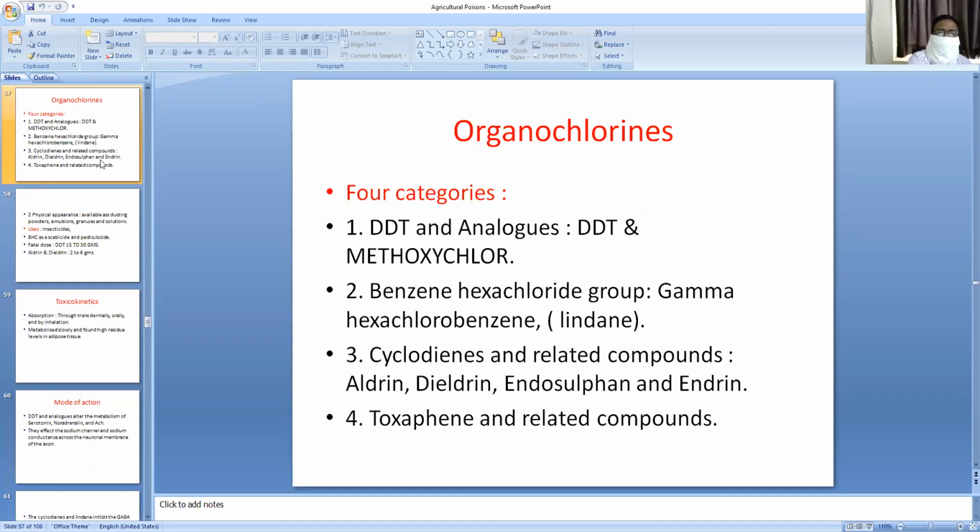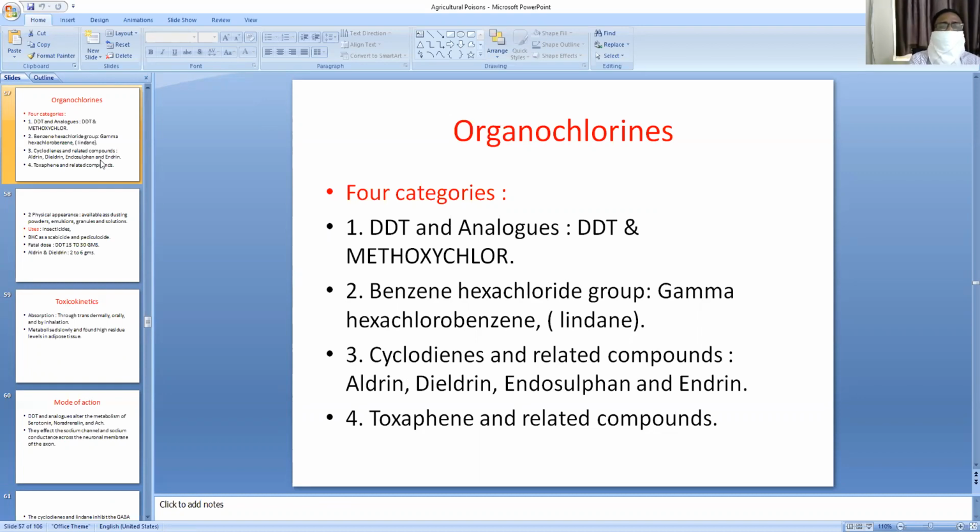Next is organochlorines. Organochlorines are chlorinated hydrocarbons. These are aliphatic hydrocarbons, aromatic hydrocarbons, halogenated hydrocarbons, and cyclopropanes or alkenes. There are groups of chlorinated hydrocarbons: aliphatic, aromatic, and halogenated hydrocarbons, and cyclopropanes and alkenes. So these are 4 categories of organochlorines.